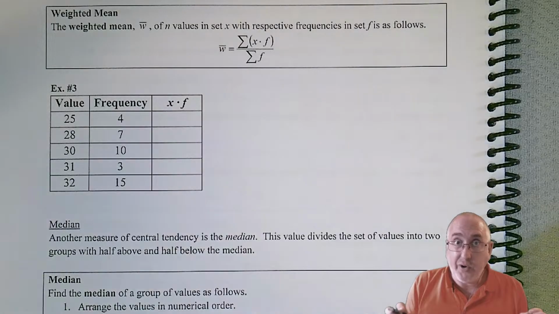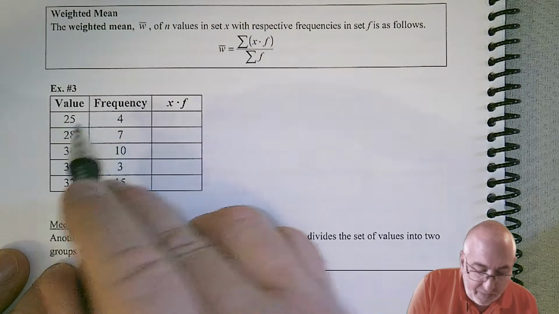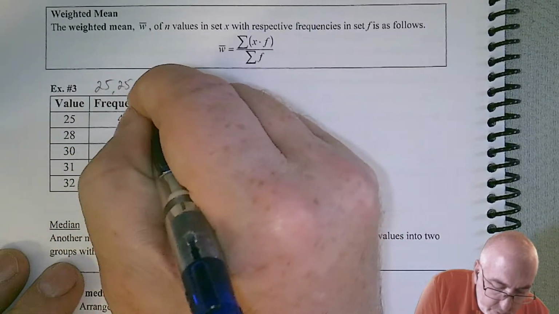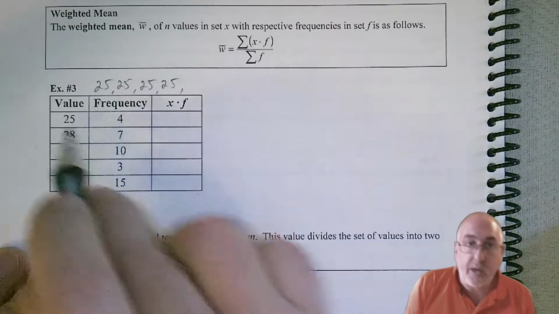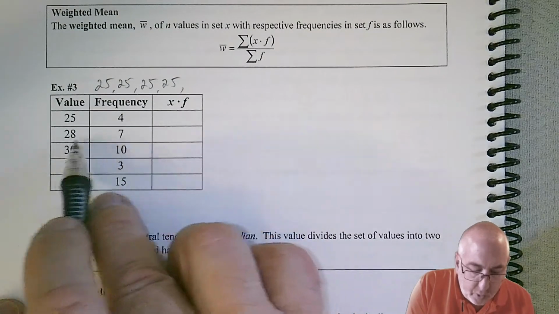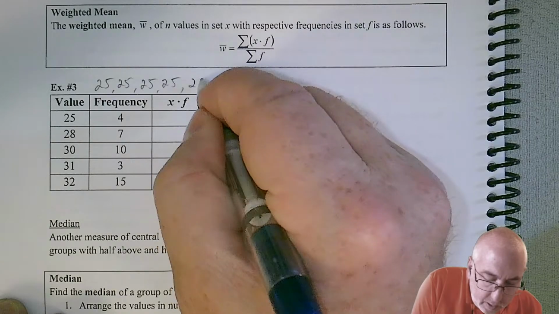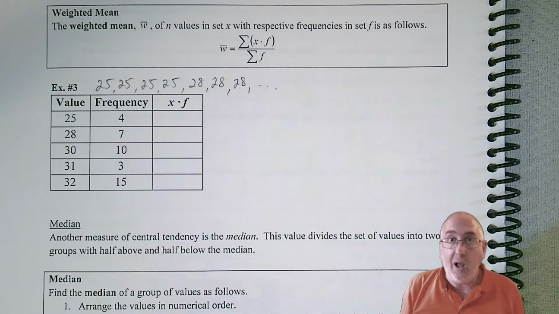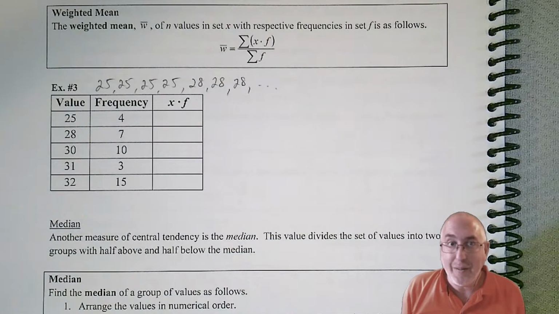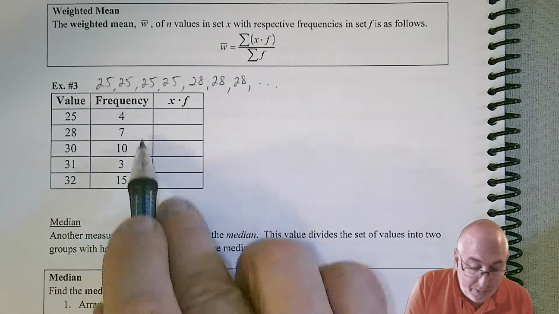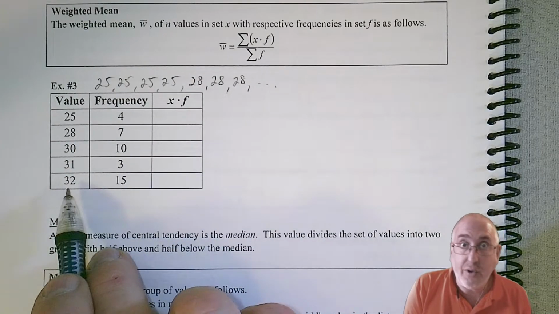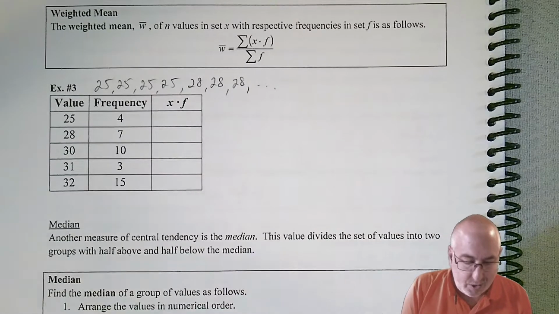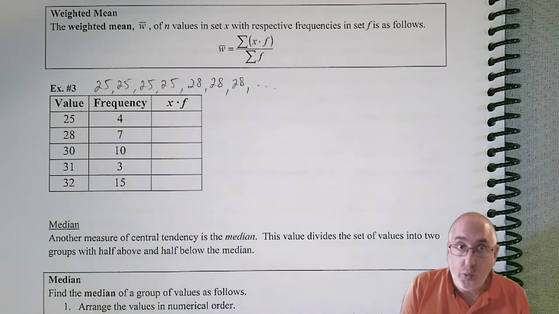First, you have to deconstruct your table. So you'd say, okay, well, I have the value 25 and I have 4 of those. So I could say, okay, well, I got 25, 25, 25, and 25. So there's my 25s. Now I have to list my 28s. I got 7 of those. And you can see the problem, hopefully, is that you're going to be writing a long time just to get the list all generated. And you can see that we've got a lot of repetition going on. We got 15 of these 32s we'd have to write out. And I don't think you want to do that. And neither do I. So instead, let's do what the process says.